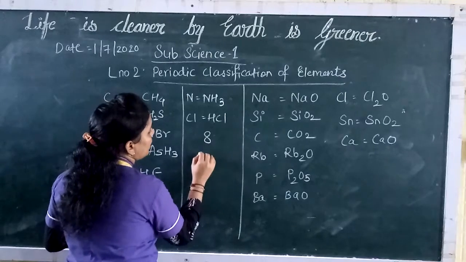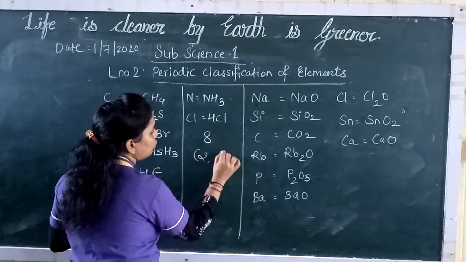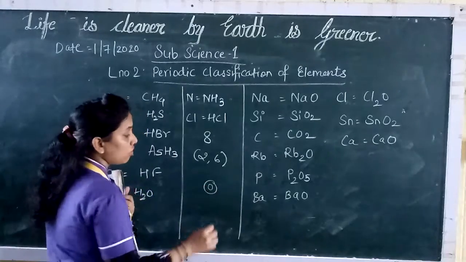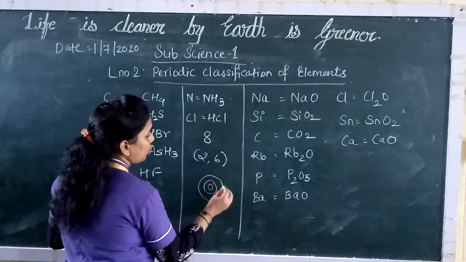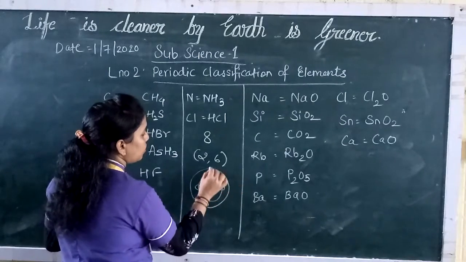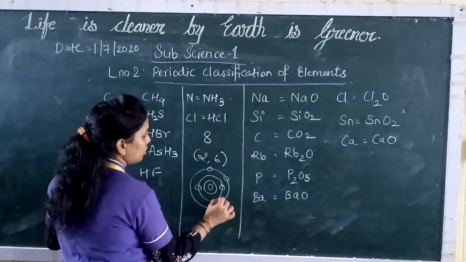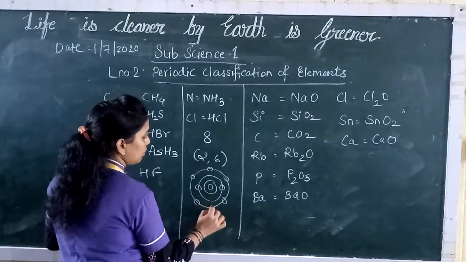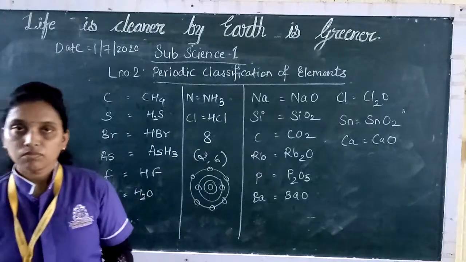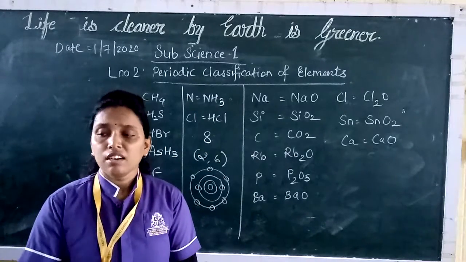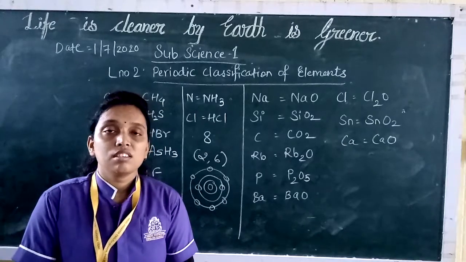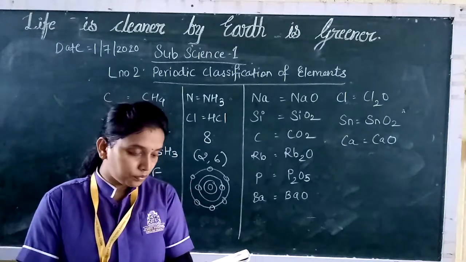So your electronic configuration will be 2, 6. Here is the nucleus of oxygen. Here you will have 2 electrons, and outside you will have 6 electrons. In this way, the electrons are arranged around the nucleus in shells.